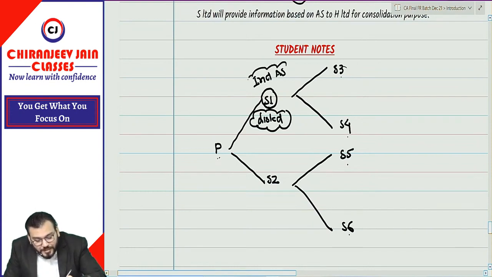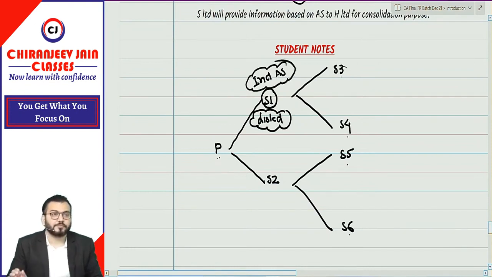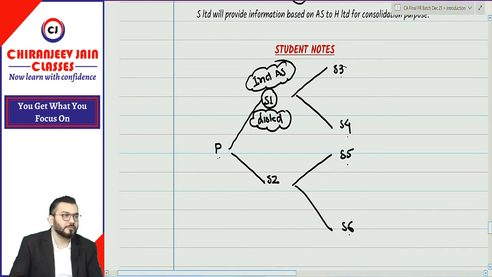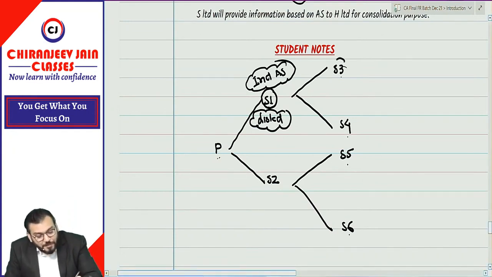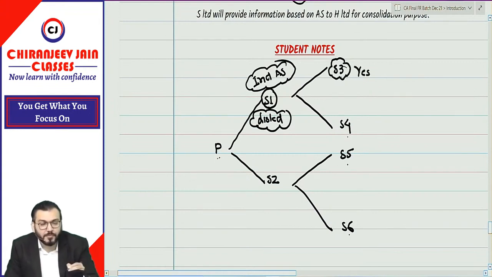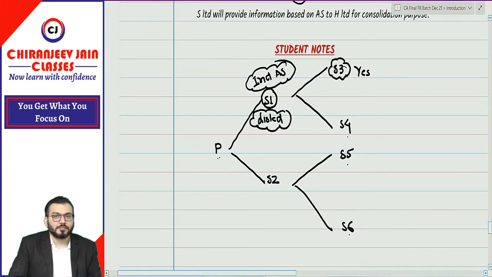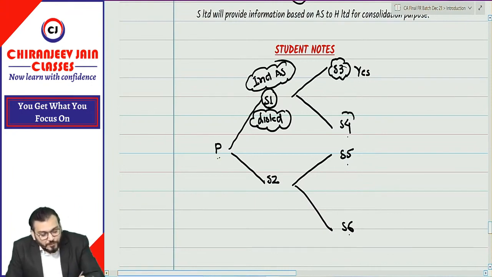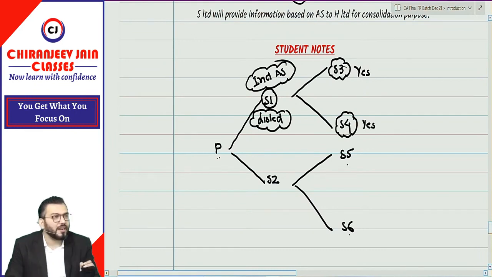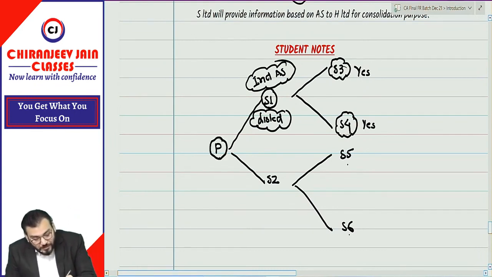Understood? Correct? Now my question to you is, whether Ind AS will be applicable to S3? Yes. Whether it will be applicable to S4? Yes. I think no doubt. Whether it will be applicable to P? Yes.